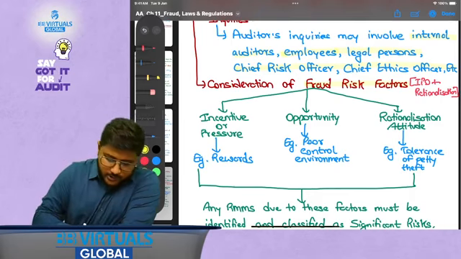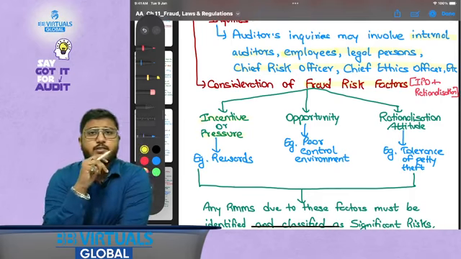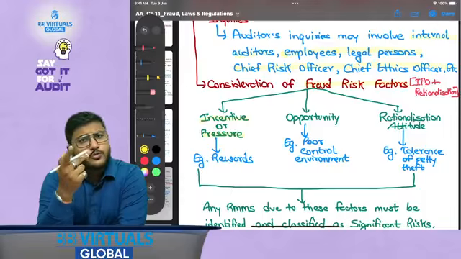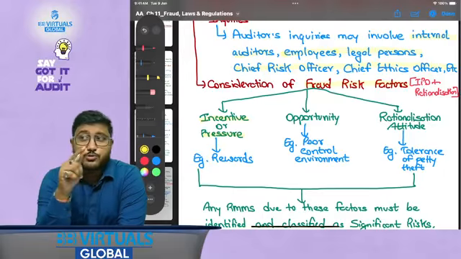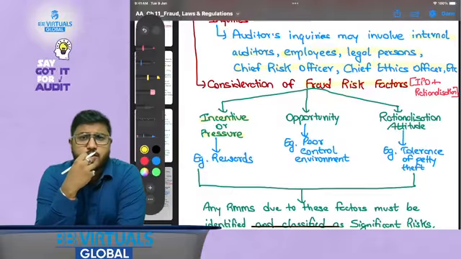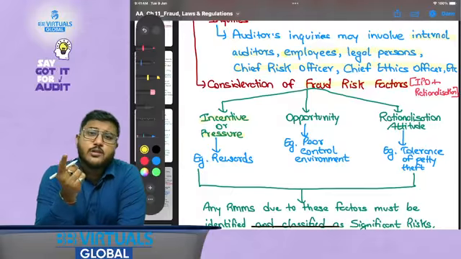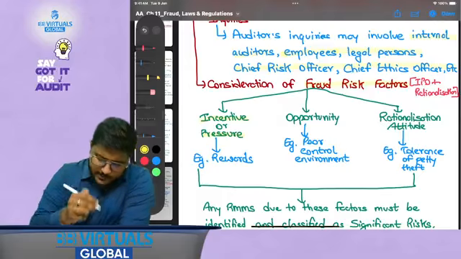Can there be incentive or pressure to commit fraud? When I say fraud risk factors, it means what factors could lead to fraud. So incentive or pressure: if there's an incentive, a reward, or a pressure to meet certain deadlines, for example for insurance companies, they have been given certain deadlines. Now they might commit fraud to meet those deadlines.